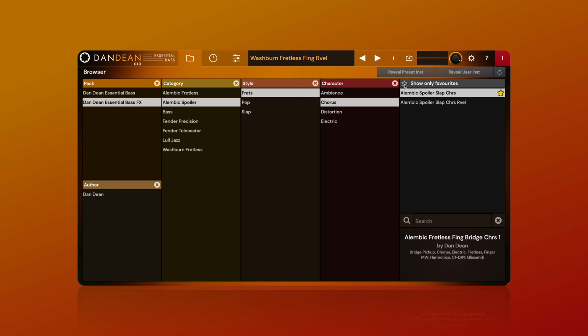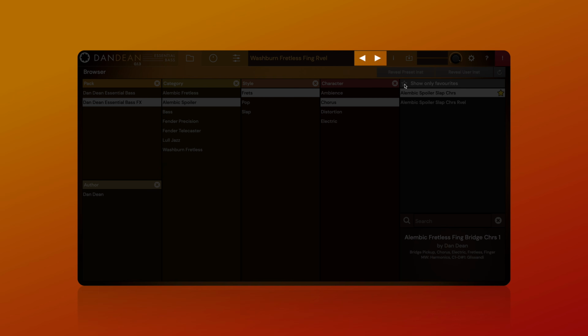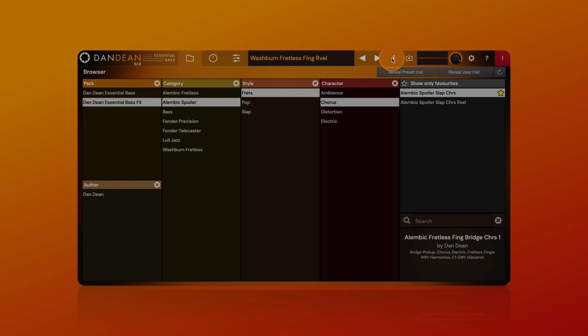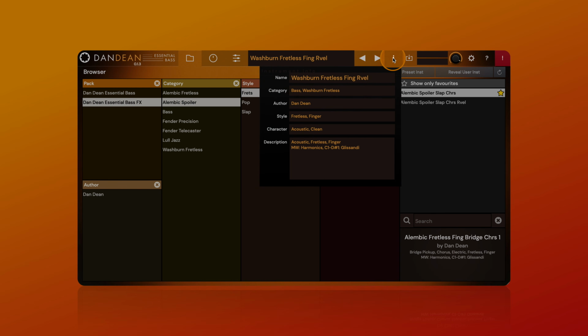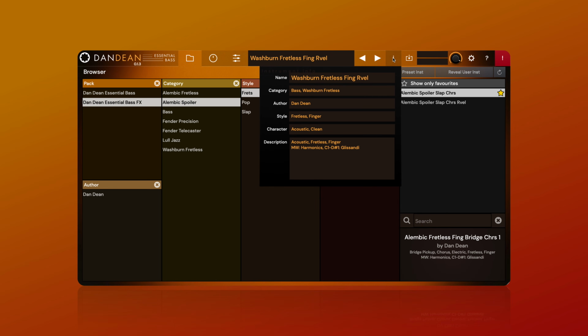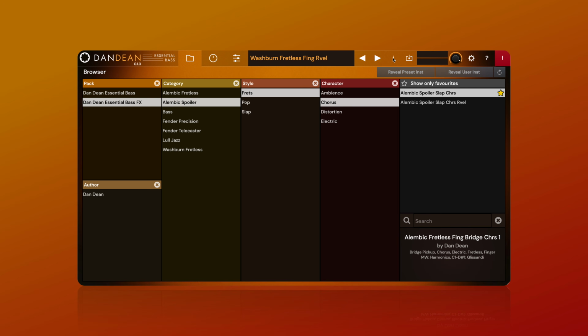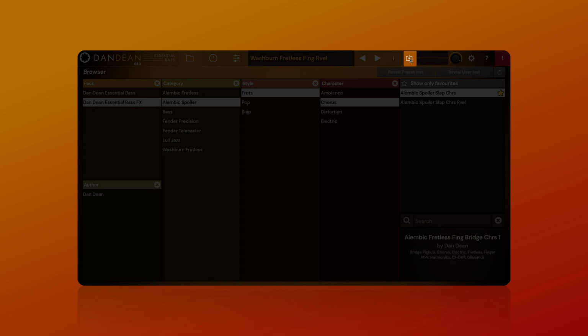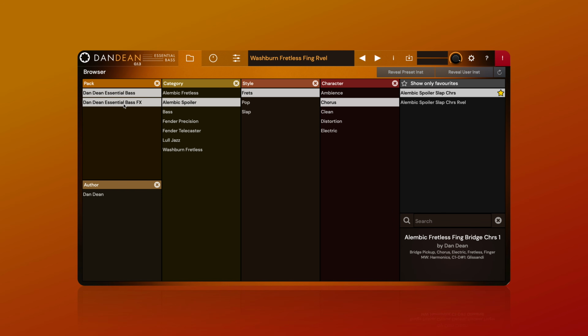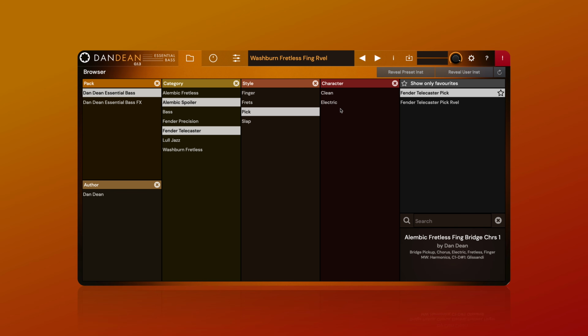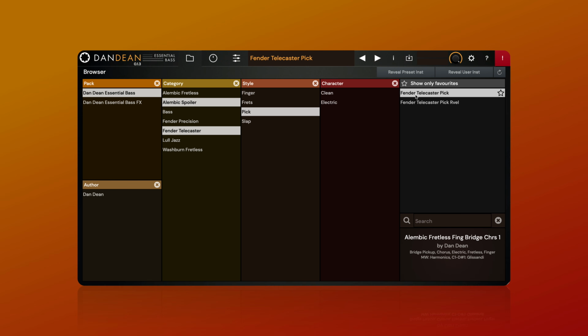Alternatively, you can navigate presets by clicking on the back and forth arrows here. Preset information can be viewed and modified by clicking the I button. Finally, you can locate the preset on your machine by clicking here. I'm going to select a picked Fender Telecaster and then head back to the main UI page by clicking here.